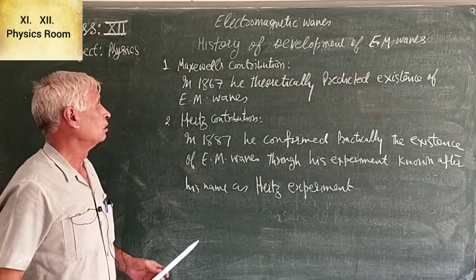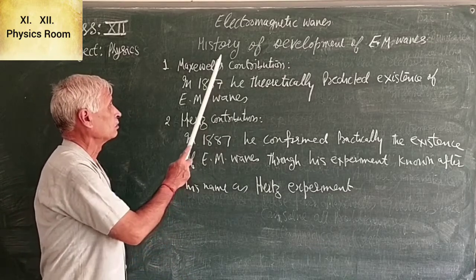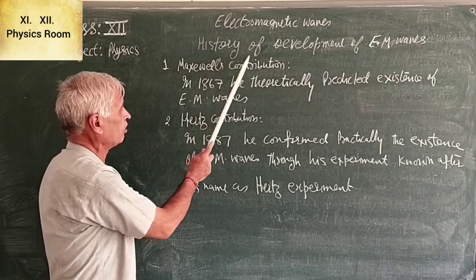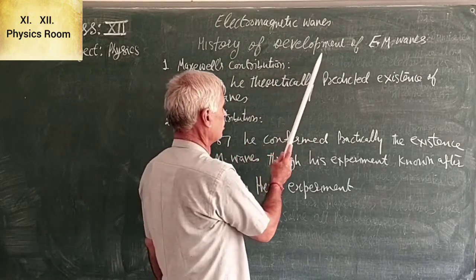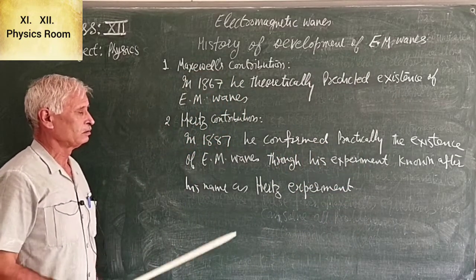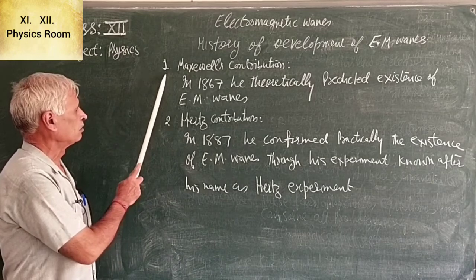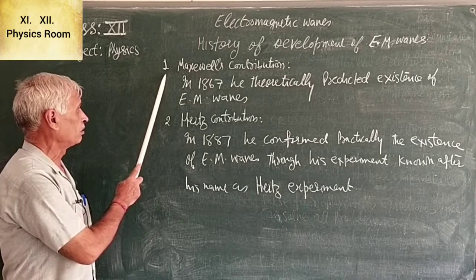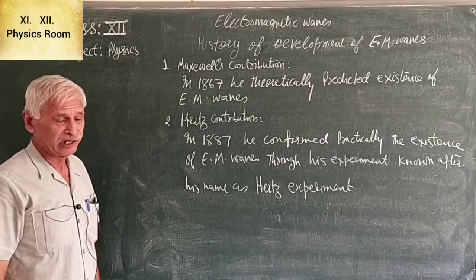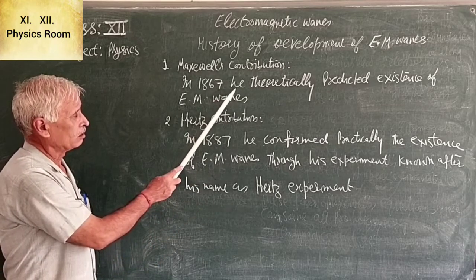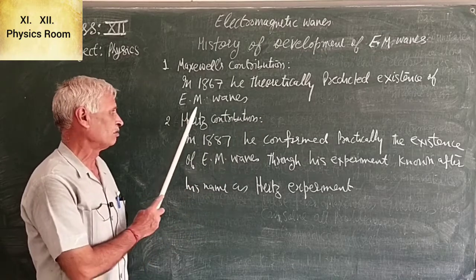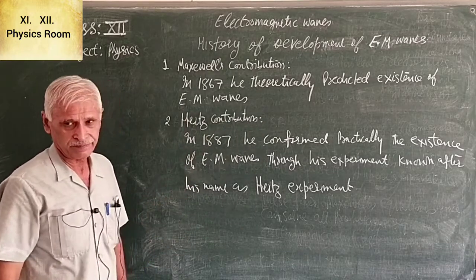Today we take up the next part of electromagnetic waves, history of development. First point, Maxwell's contribution. In 1867, Maxwell theoretically predicted the existence of electromagnetic waves.